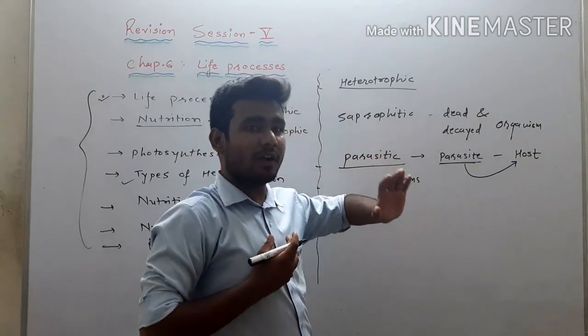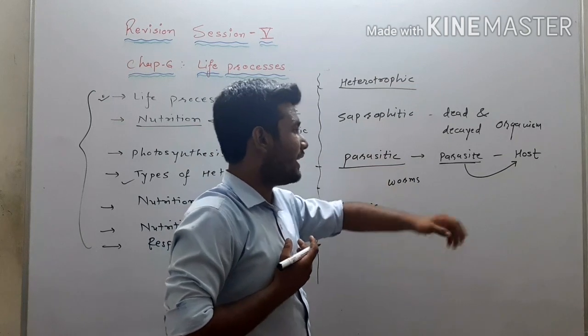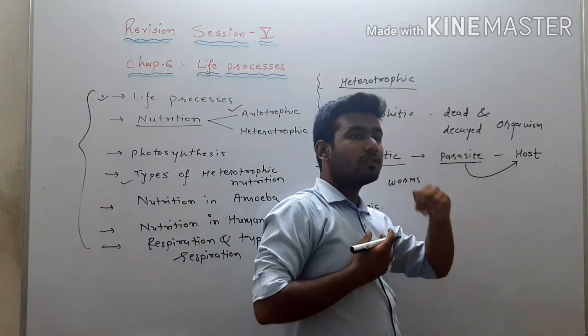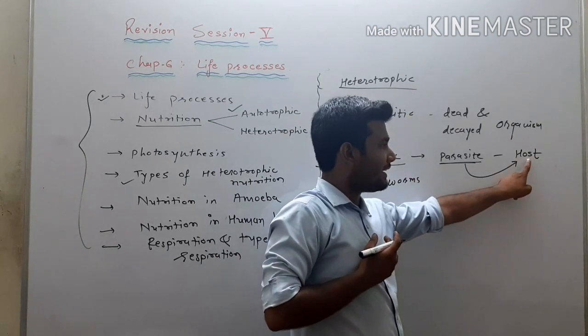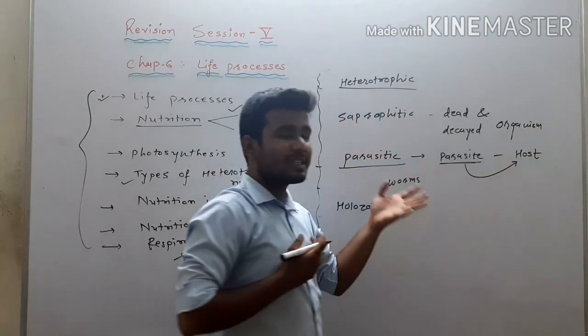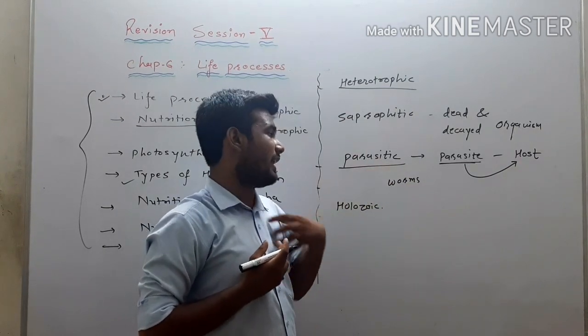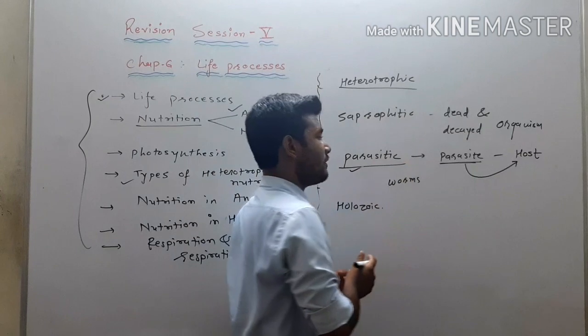They also depend on other organisms, right? So those who are dependent are called parasites, and those on whom they are dependent are the host. Like worms, they are dependent on us. So the worm is the parasite, but it depends on us, so we are known as the host. So that is the concept of parasitic mode of nutrition.